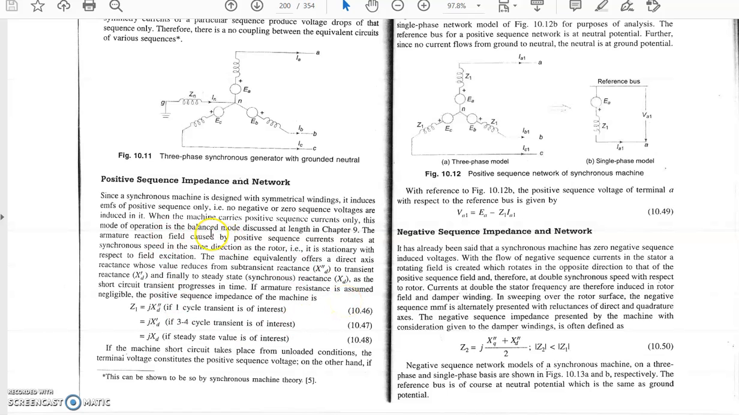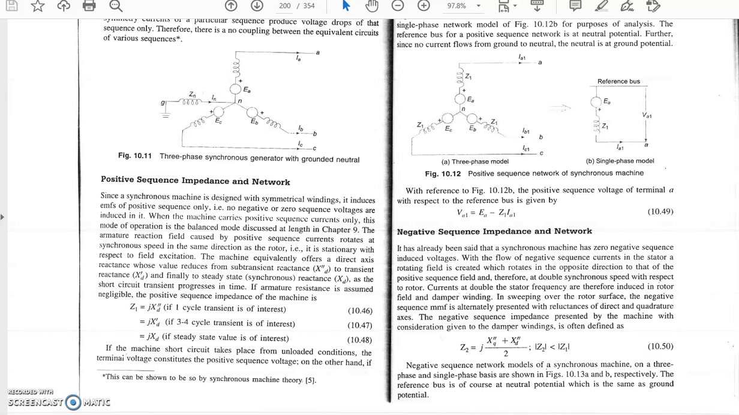So this study is basically the study of a symmetrical fault occurring at the machine terminal and what will happen to the machine. You have to remember that at that time the machine will offer three types of reactance. First is the subtransient reactance, after that the transient reactance, and finally the steady state reactance. We will discuss this again in another lecture.